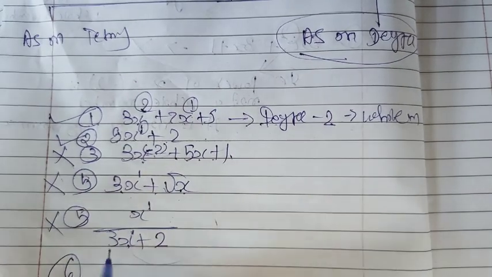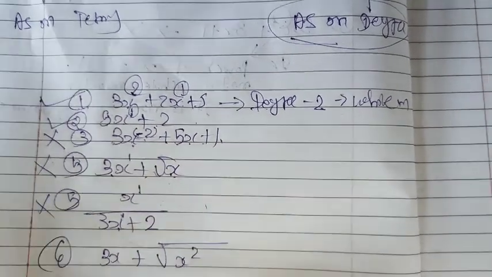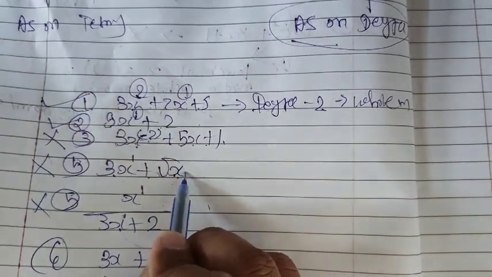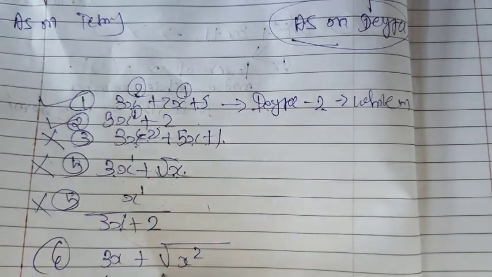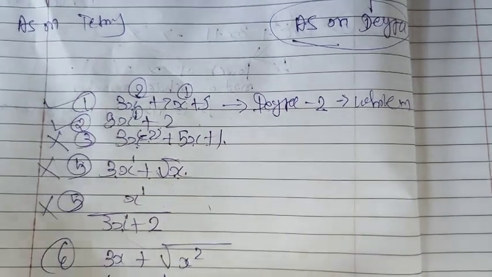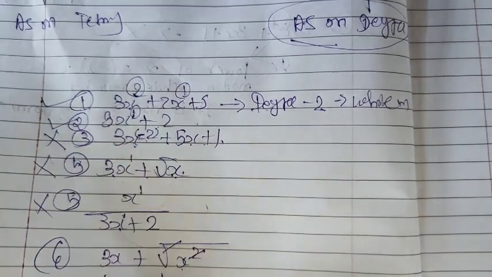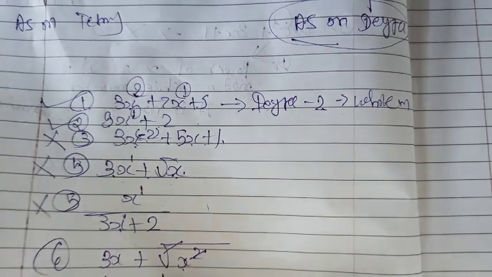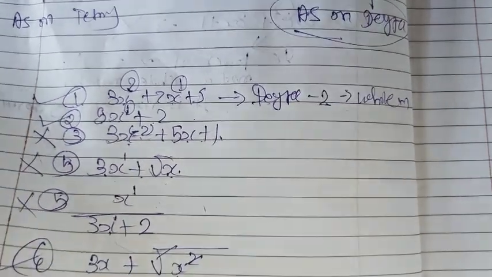The other example is 3x plus x square upon x. Can we say now it is a polynomial? No, it is not, because it is under root x. Can we say this one is a polynomial? Yes. Why? Solving this expression, the square and the square cancel, and what remains is x, so the power of x is 1, a whole number, so it is also a polynomial, right?